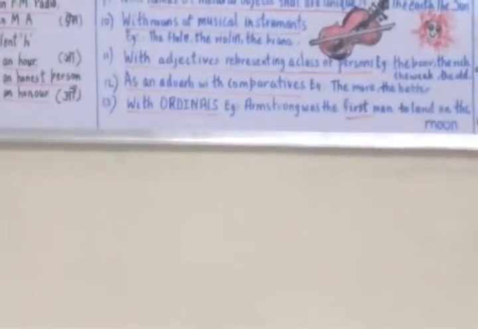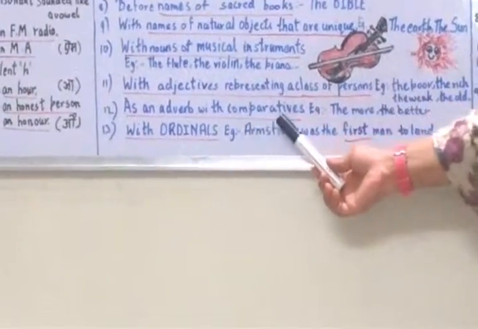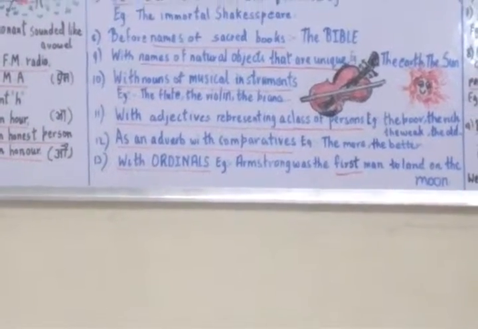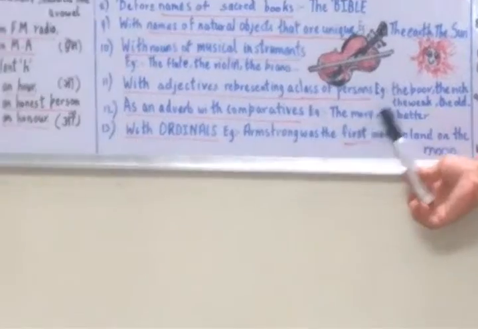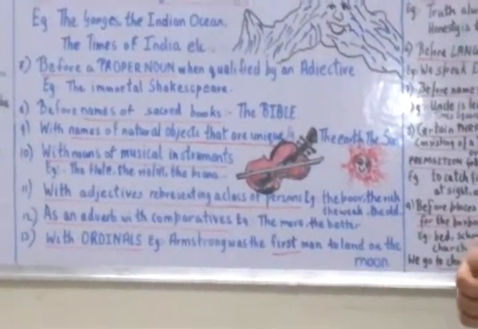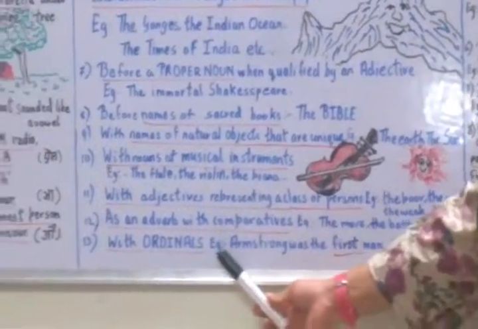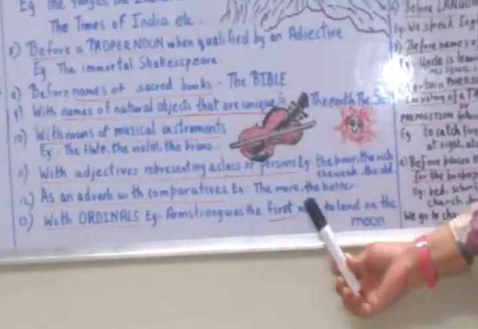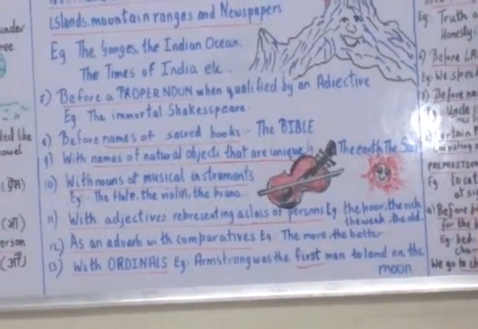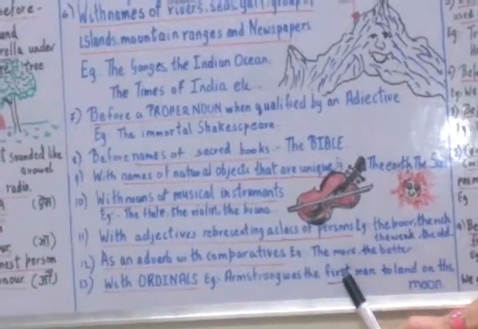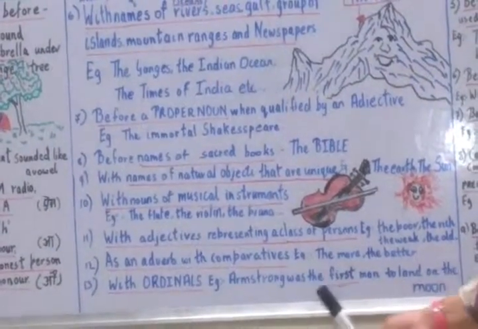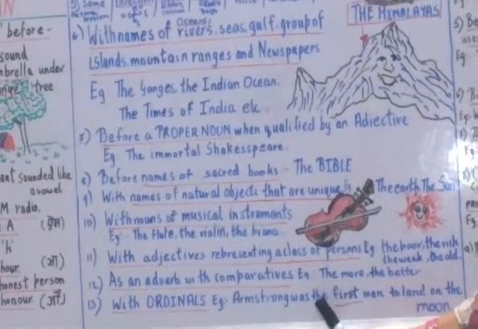Also, the is used as an adverb with comparatives, like the more, the better. Here we have the adverb with comparatives, more, better, so we have to add a the before it. And the last one, we have to use the before ordinals. Armstrong was the first man to land on the moon. What are ordinals? Ordinals like first, fifth, sixth. Anything which has ordinals, always add a the before it. So you can see Armstrong was the first man to land on the moon. We added the before first.